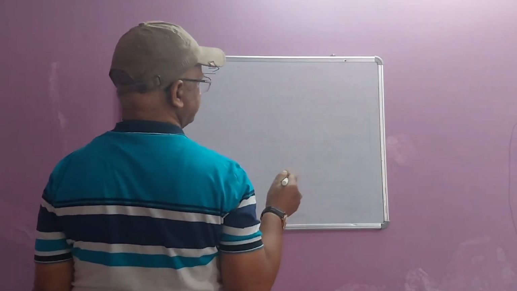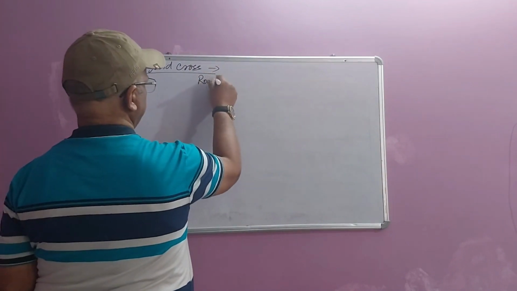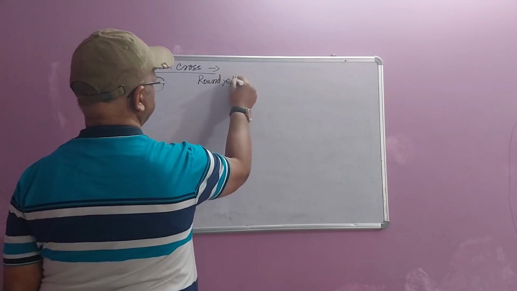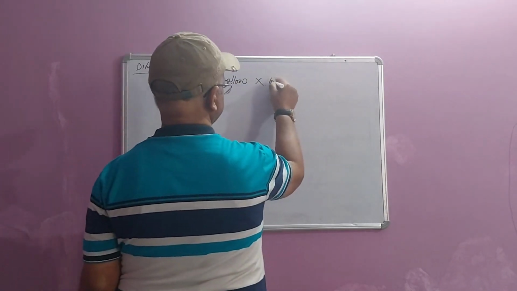The first dihybrid cross that Mendel performed was between the round yellow seeded variety and the wrinkled green seeded variety.